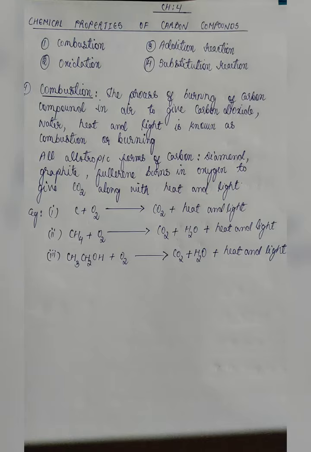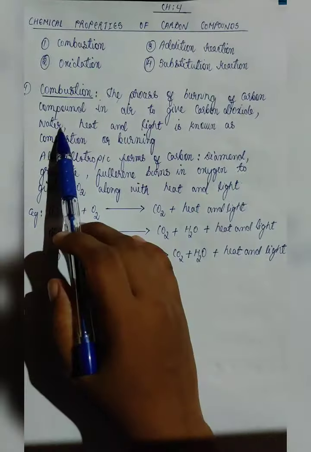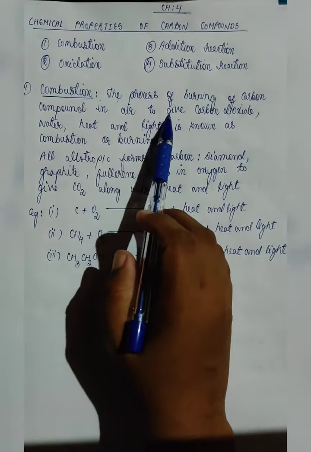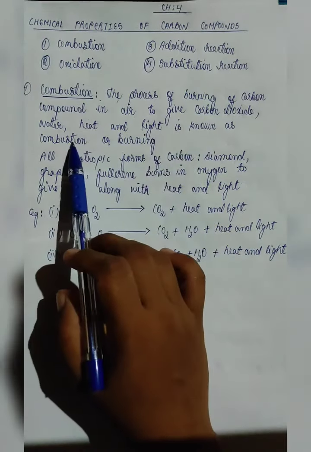In this video, we will learn about the chemical properties of carbon, which includes combustion, oxidation, addition reaction and substitution reaction. We will start with combustion. We have heard many times and we have even learned about combustion many times. Now what is combustion? Combustion is the process of burning of carbon compound in air to give carbon dioxide, water, heat and light.